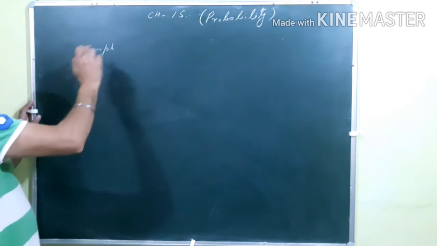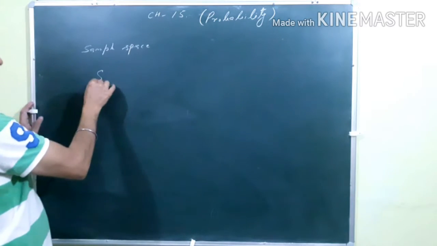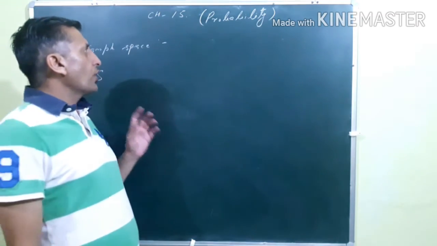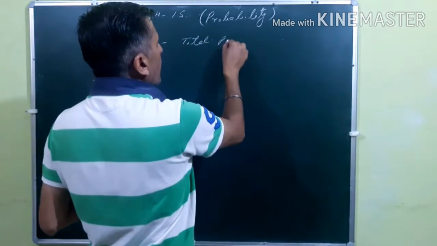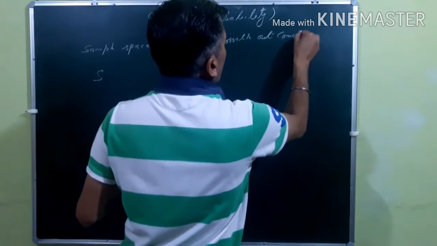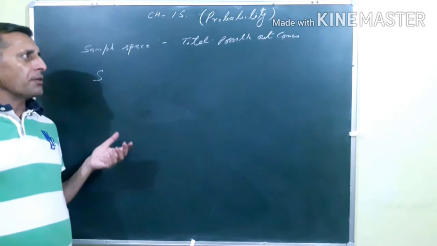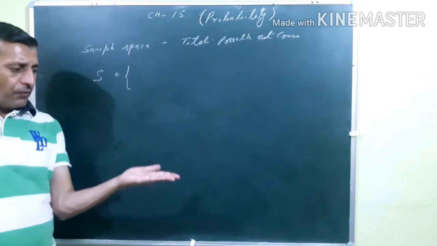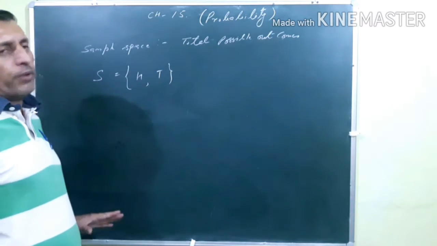use for probability. The first is the sample space. It is usually denoted by S. First of all, what is a sample space? Sample space means the total possible outcomes. So total possible outcomes is called your sample space. I'm giving some examples. When we throw a coin one time, what are the possible outcomes? Either it is a head or a tail. So this is called total possible outcomes.